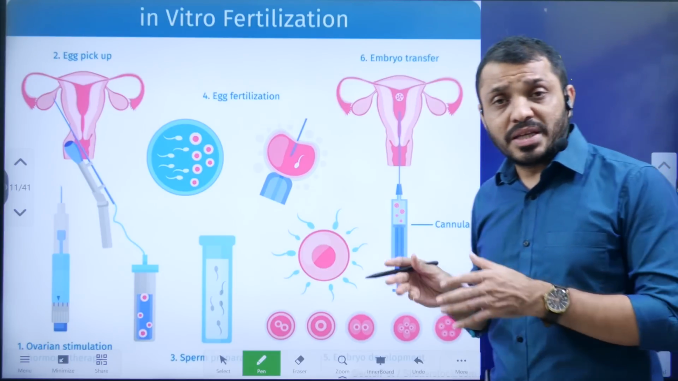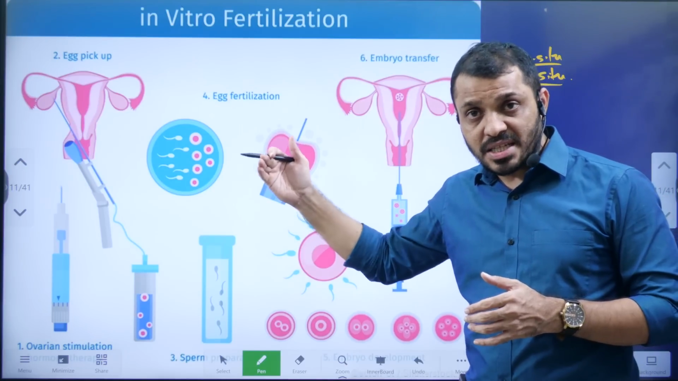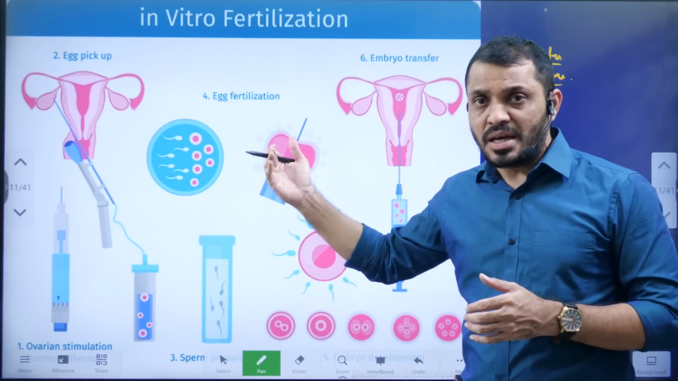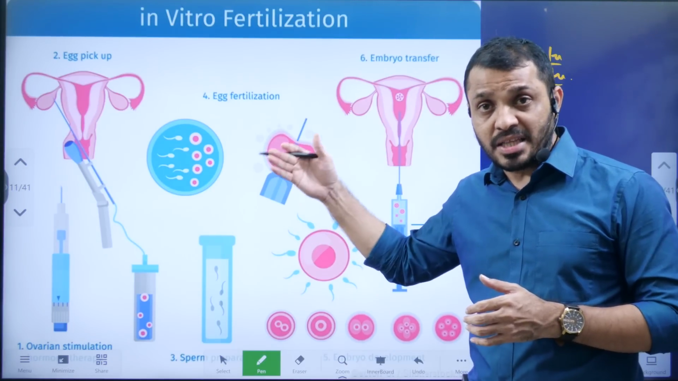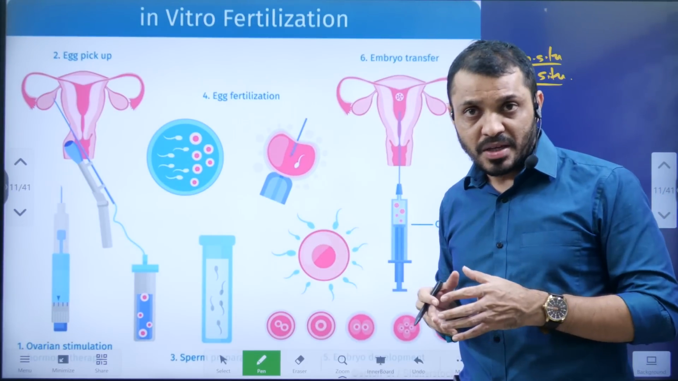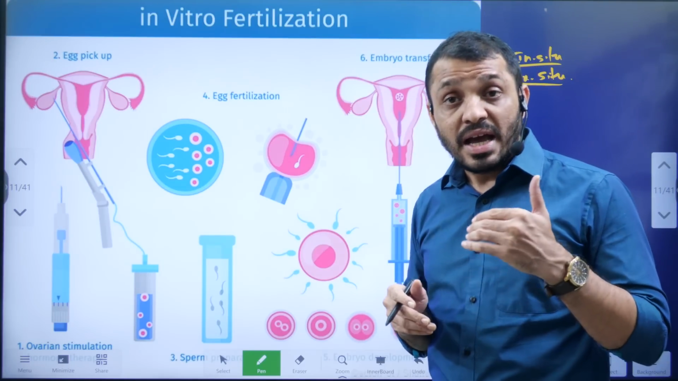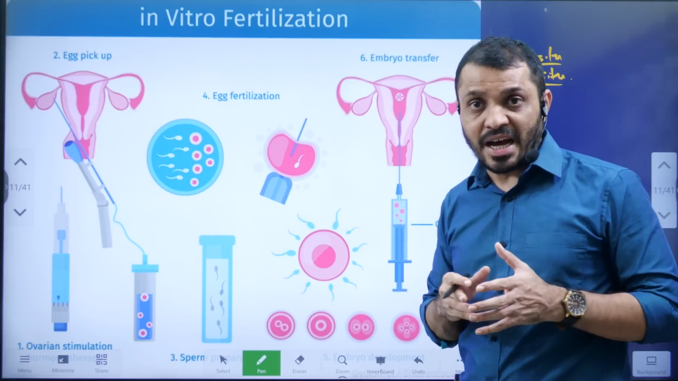So in in vitro fertilization, the sperm as well as the egg will be fertilized in lab conditions, and once the embryo is formed, that will be implanted in the woman's uterus. That is how the fertilization will happen. In vitro fertilization is nothing but assisted reproductive technology, ART.